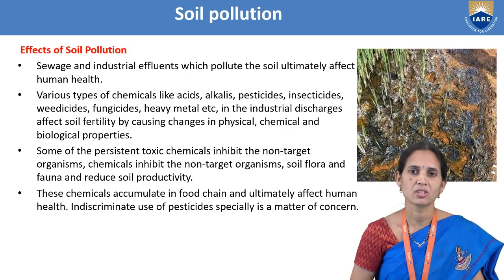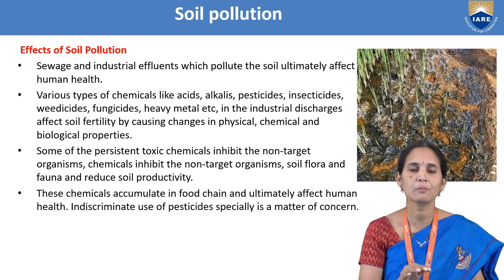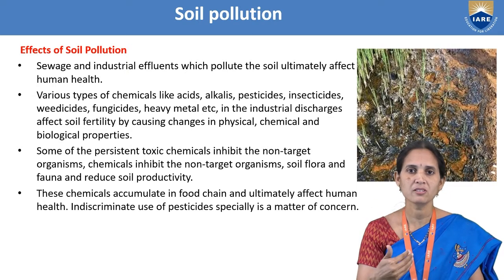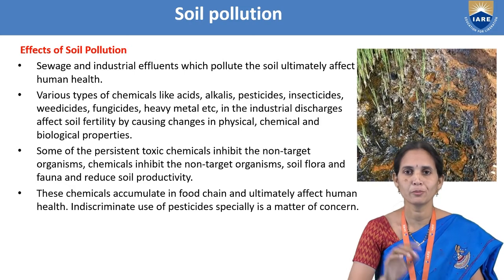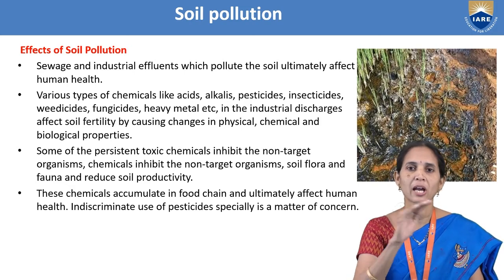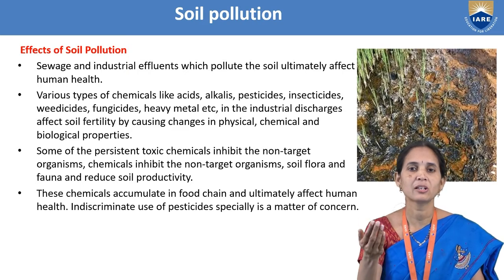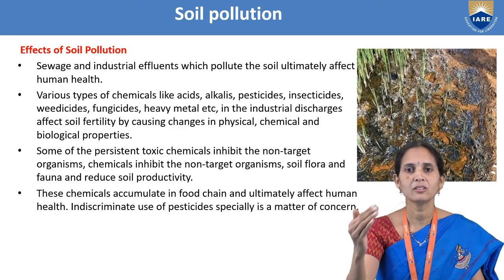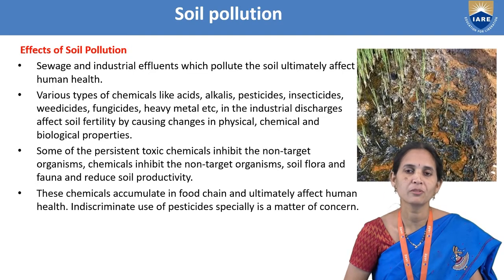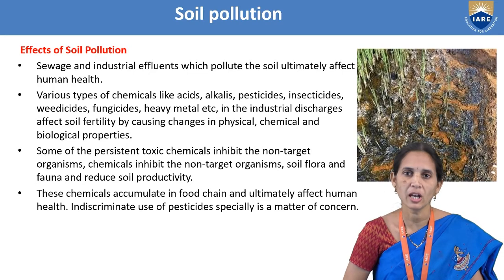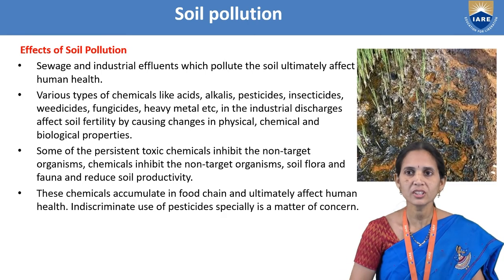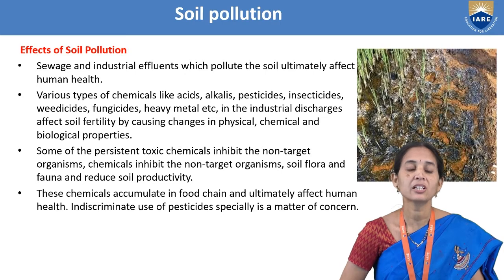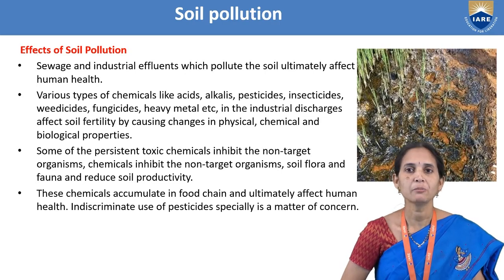So it comes like a food chain because of soil pollution, from plants to human beings. In the same way, the plants which are eaten by animals carry the toxic chemicals into the body of the animals, affecting their health, and in the same way affecting the health of human beings. So these chemicals accumulate in the food chain and ultimately affect the health of human beings.